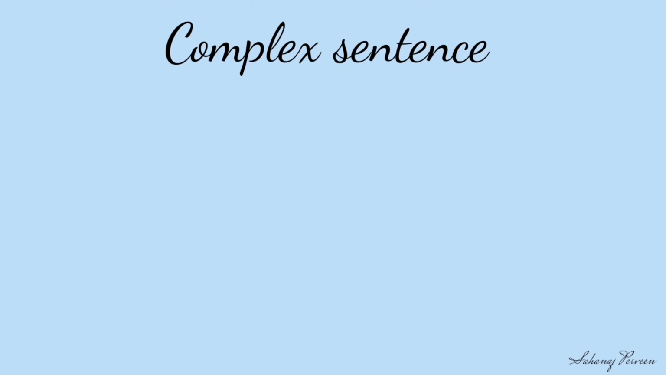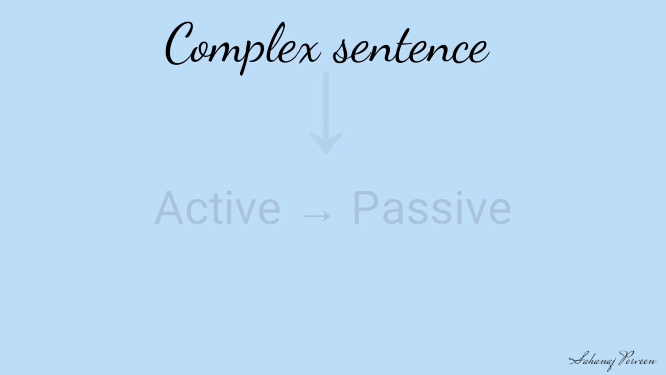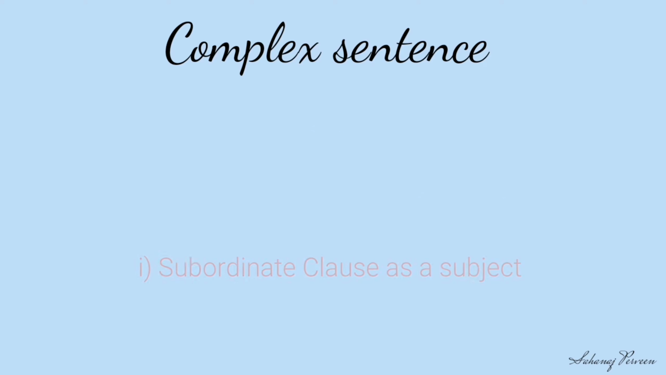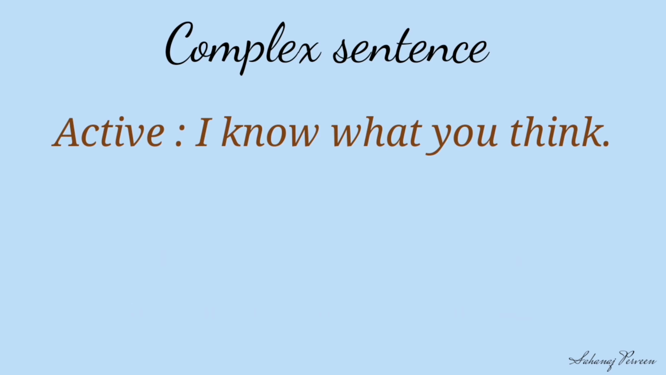Now we are going to learn how to convert a complex sentence into passive. We can convert a complex sentence into passive in two ways: by using the subordinate clause as a subject, or by converting both clauses in passive form. Look at the first example. I know what you think.